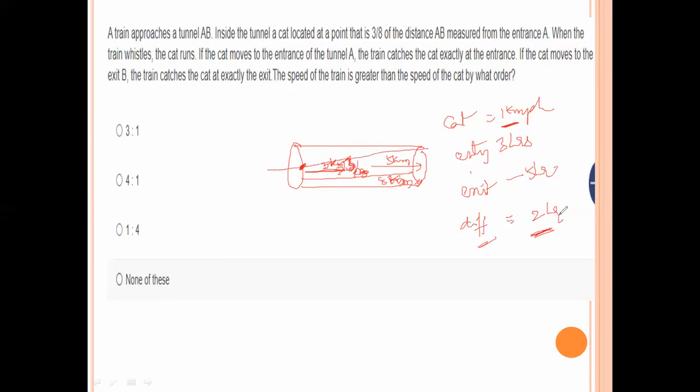Now here you find the ratio between the speeds of the cat as well as the train. So train speed equals distance, 8 kilometers, by 2 hours. Distance by time is 4 kilometers per hour. So train speed is to cat speed: train speed is 4, cat speed is 1. 4 is to 1 is the right answer. Option B is the right answer.